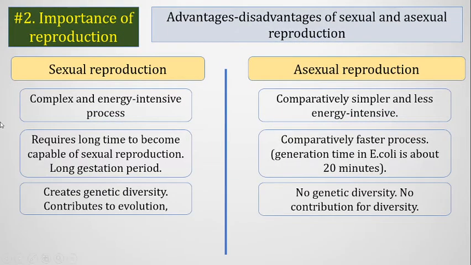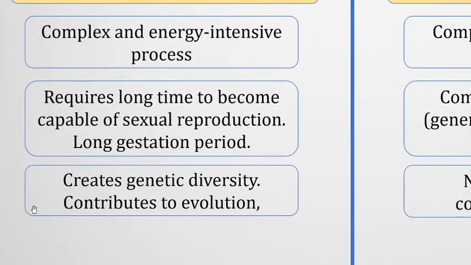And then sexual reproduction creates genetic diversity because it produces different types of male gametes and female gametes at different times. So the male gametes or female gametes produced in the body are not identical to each other. So the offsprings born at different times will not be the same genetically.